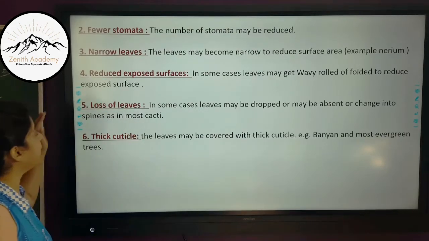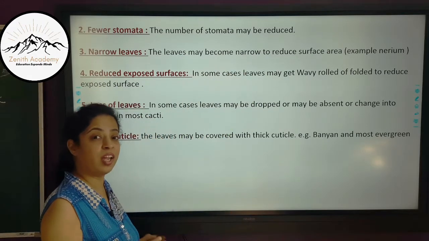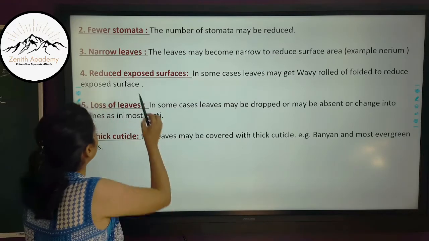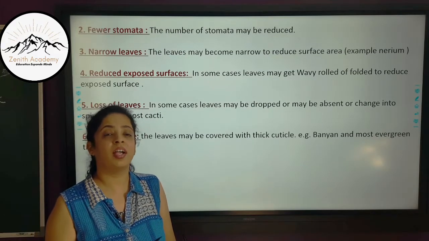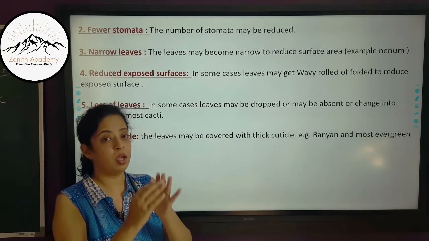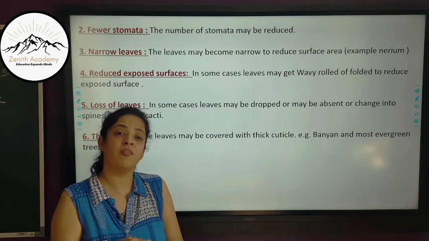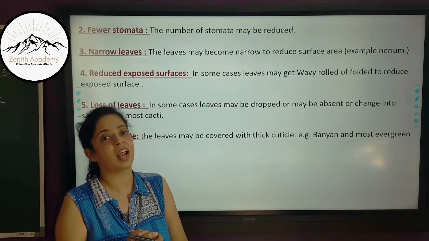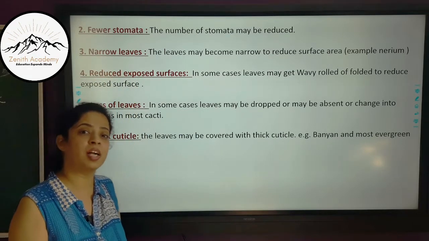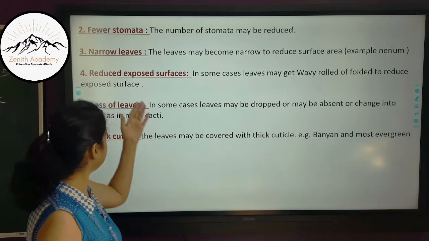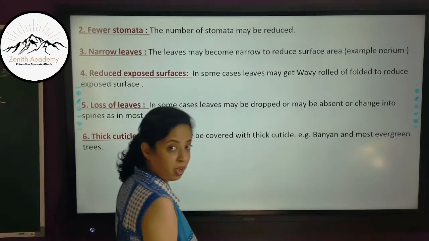Second adaptation is fewer stomata. The number of stomata may be reduced in such plants where it wants to reduce transpiration. Then narrow leaves. We have studied in our last video lecture that for increased transpiration, the leaves have to be broader. If the leaves are broader, the surface area is more and more transpiration occurs. But when we want to reduce transpiration, the leaves are adapted so that they become narrow, especially in desert plants. If you have seen, the leaves are very narrow. The narrow leaves help in reducing the surface area. The example is Nerium again.